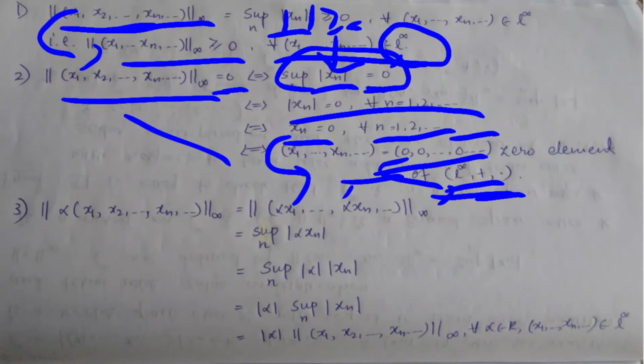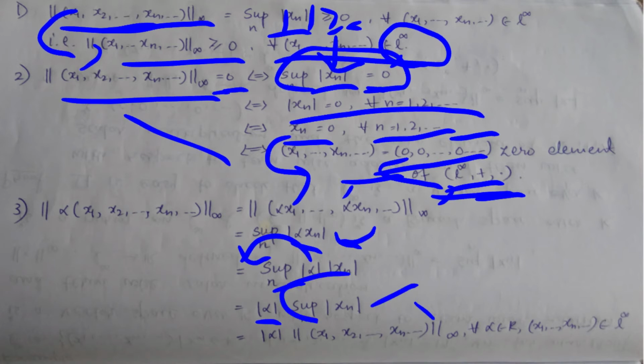Using the definition of this norm will give the supremum of modulus of alpha xn, and this is true for every n. Here you can take alpha outside of the modulus, that is, modulus of alpha into modulus of xn. This is the supremum over n, so you can take it outside of the supremum, that is, modulus of alpha into the supremum of modulus of xn for every n, right?